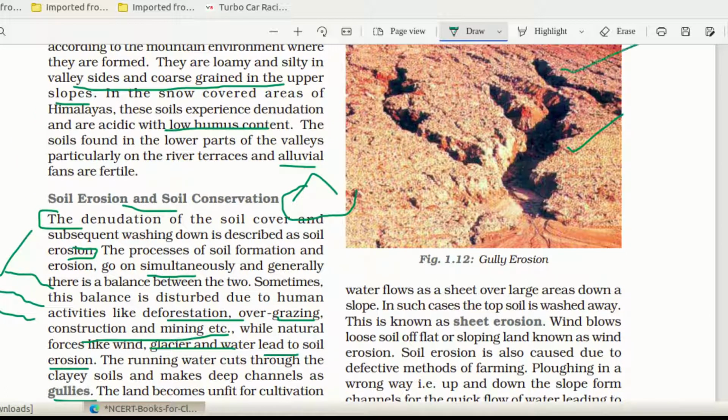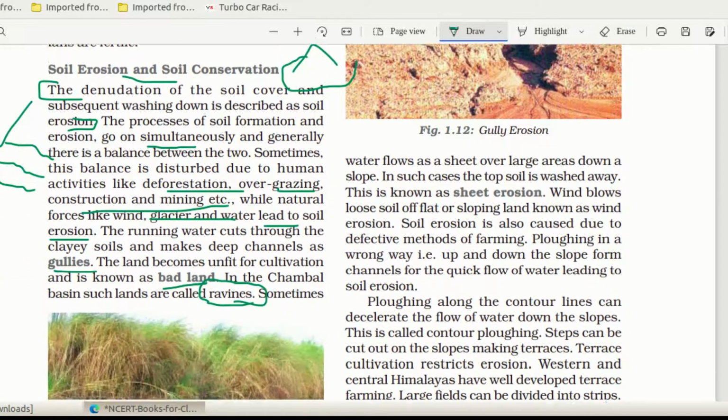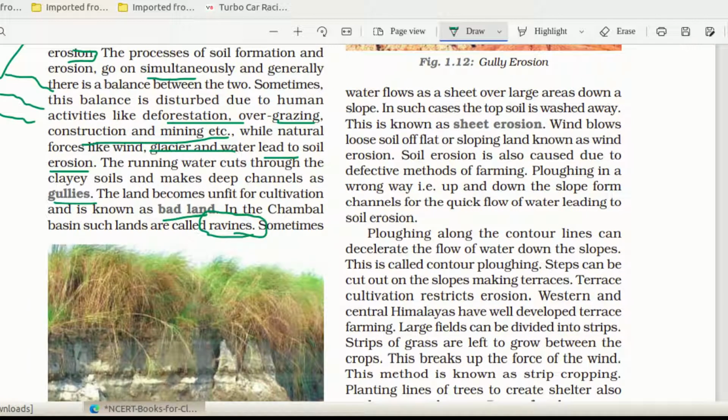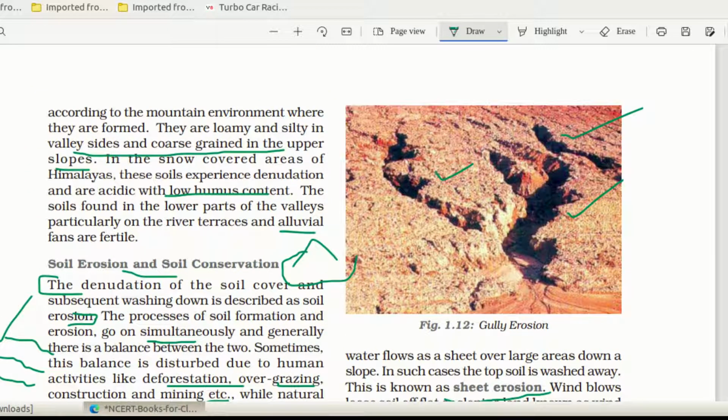Then you can see here, this is gullies, small channels. So during heavy rainfall, the channels will form. After the rainy season, you can see only the gullies will be left. So these regions are not at all fit for cultivation. Water flows as a sheet over large areas down a slope. In such cases, the topsoil is washed away. This is known as sheet erosion. So gully erosion we started.